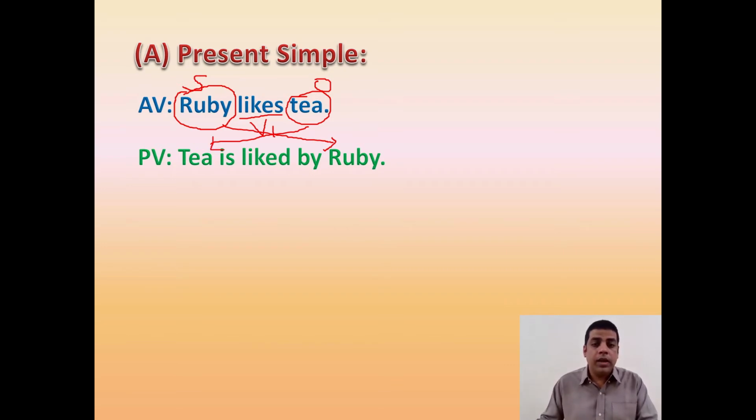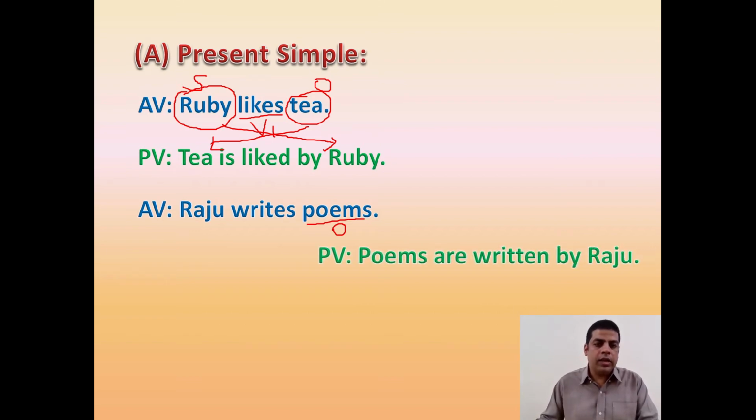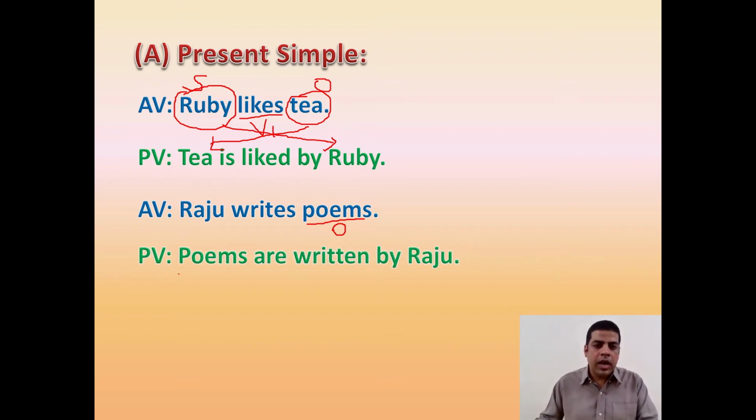In the same manner, look at another example. Raju writes poems. Raju is a singular person, so writes poems. Poems is here plural, and the object is going to become the subject. So at that time what will happen? Poems will take are. So the answer will be poems are written by Raju.